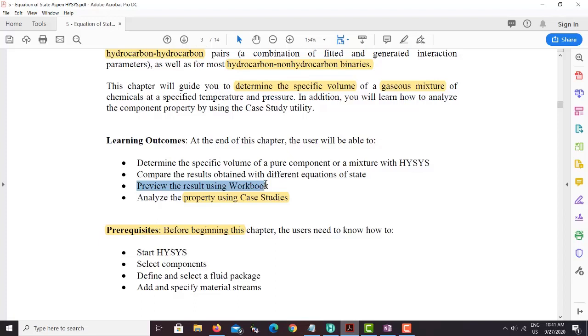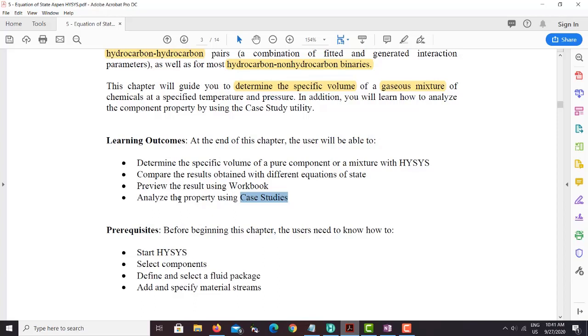The third thing is we need to preview the results using a workbook, and we analyze the property using a case study. We will talk about case study also in this chapter, because case study plays a very important role. So we study how, if you change one parameter, this will affect the other parameter on a diagram.